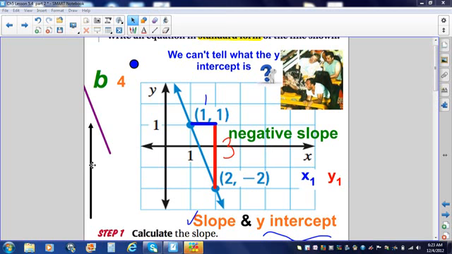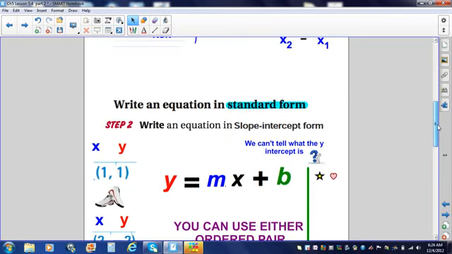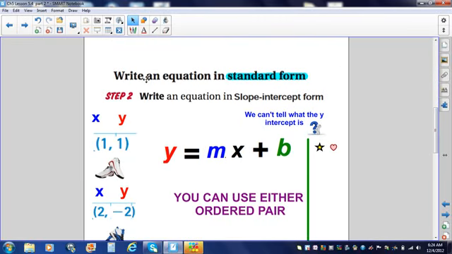Since they didn't extend my graph this way, it's going to be hard to tell what the y-intercept is just by looking at the graph. But this is where we're going to do the problem a little differently from yesterday. The directions said to write the equation in standard form. Before we get to standard form, make yourself a note. Step 2, let's write the equation in slope-intercept form.